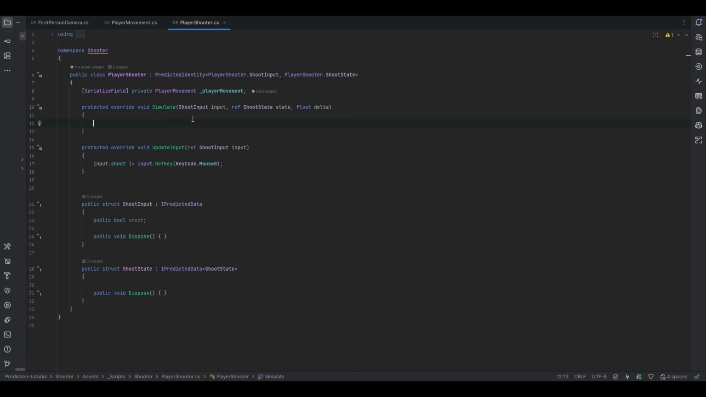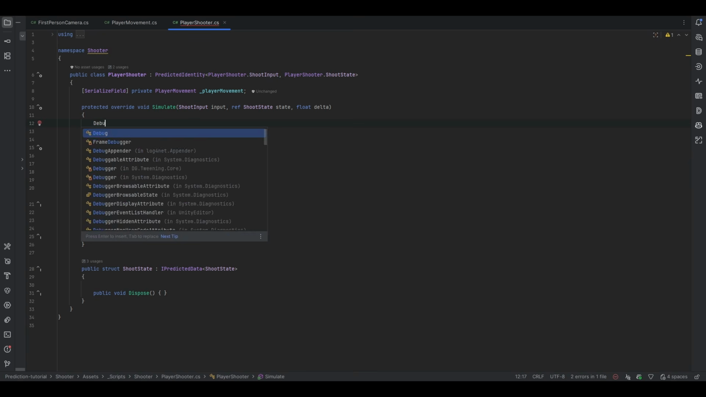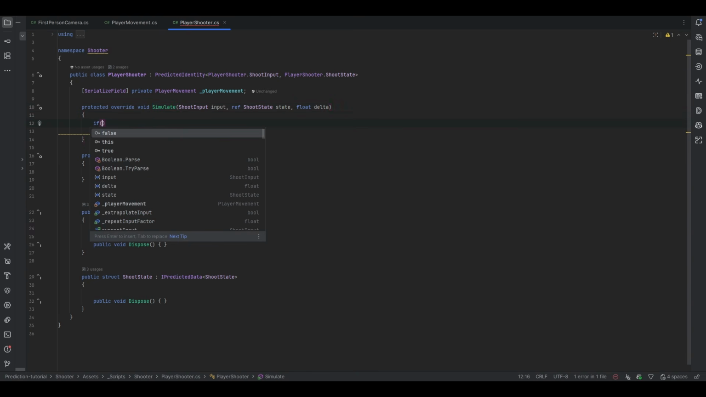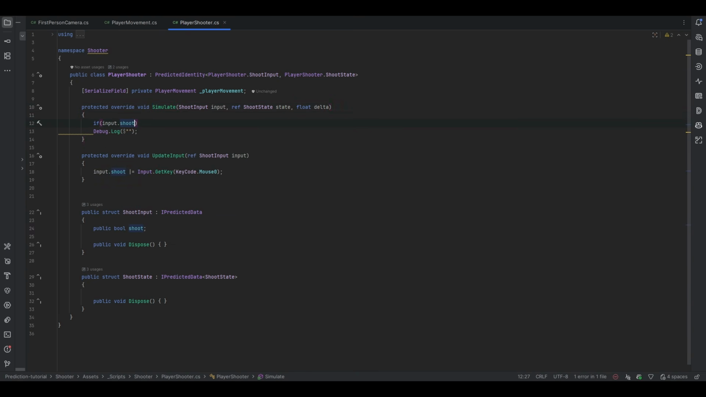There we go. And now when you do Debug.Log, you can actually only do that on the host. You can do it on clients too, but just know that it'll be called a bunch of times because simulate is being used over and over again to re-simulate and so on. So what we can now do is, if input.shoot, then we just want to log that out, shooting, for example.